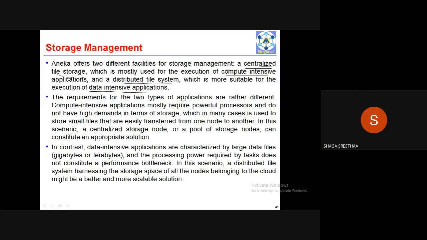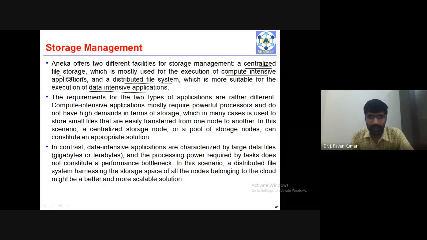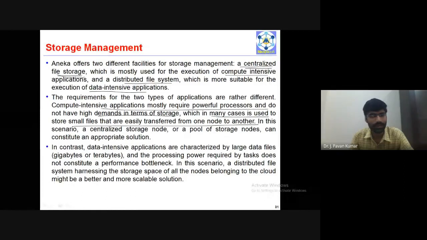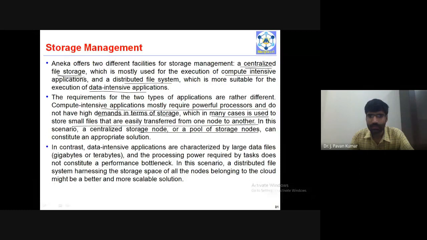The requirements for the two types of applications are rather different. Compute-intensive applications mostly require powerful processors and do not have high demands in terms of storage, which in many cases is used to store small files that are easily transferred from one node to another. In this scenario, a centralized storage node or pool of storage nodes can constitute an appropriate solution.